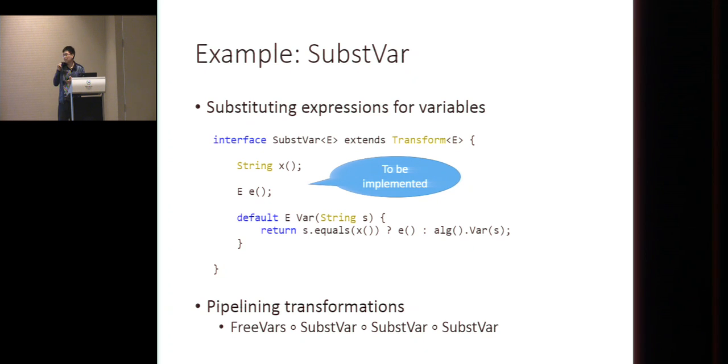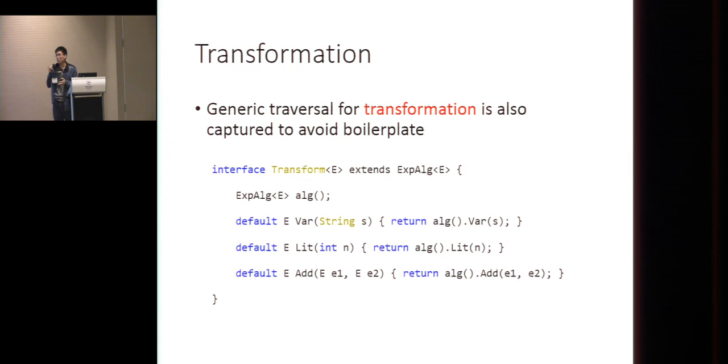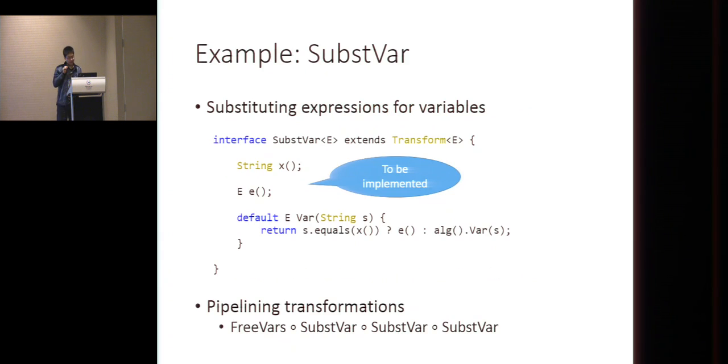And also we have another application, which is pipelining transformations. Because the base algebra of this generic transform, the base algebra inside, as you can see, alg, can also be another transformation algebra. So if we put another transformation algebra here, we get the pipelining transformations. So in this example, as you can see, we have an expression, and we do substitution 3 times, and finally we try to collect the free variables for this new structure.